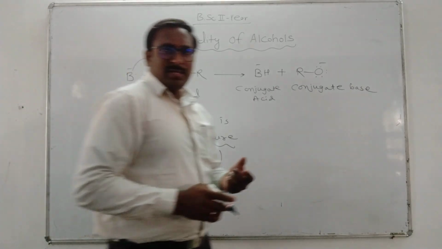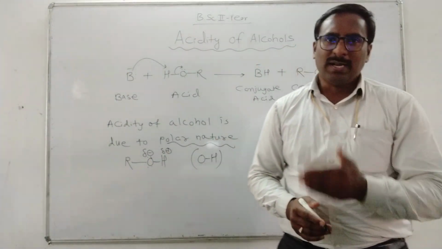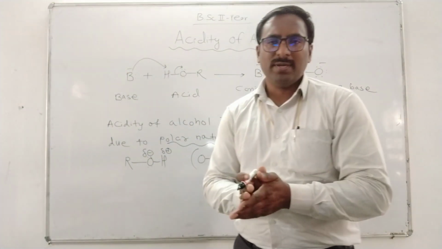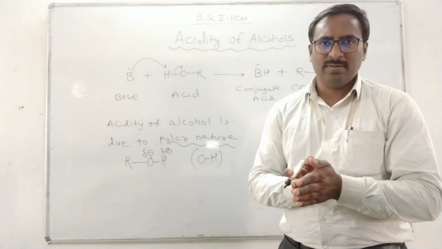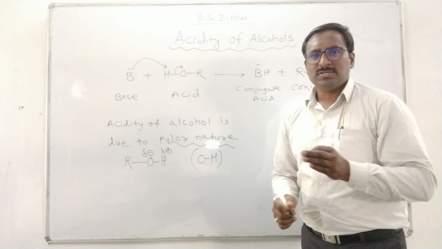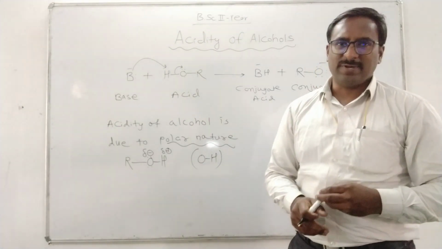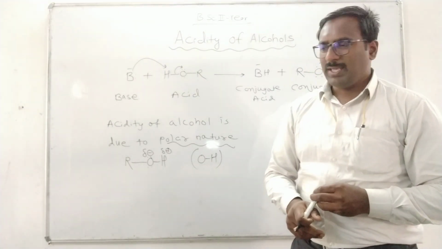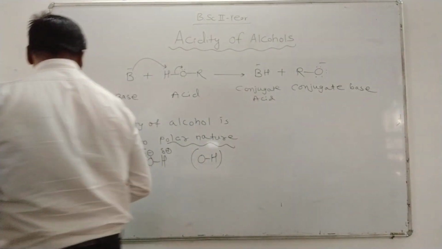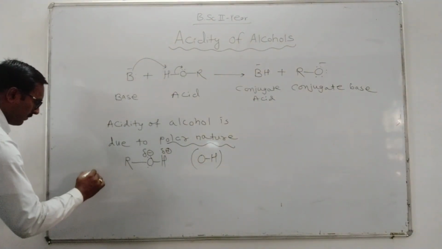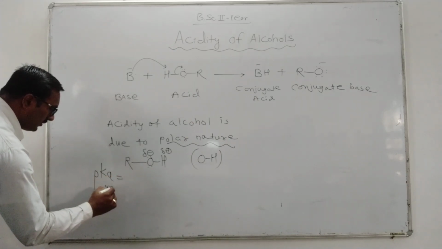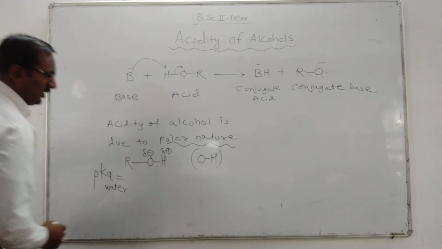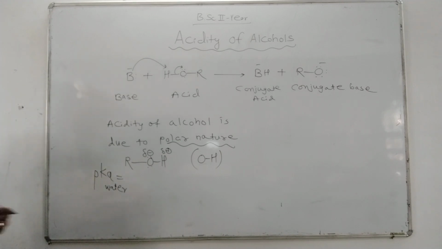Again, we want to compare the acidity. How much alcohols are acidic in nature? If you compare the acidity of alcohol with water and phenol, so alcohols are weaker acid than water as well as phenol. If you compare the Ka value for water, pKa, okay, we compare pKa of water. pKa of water is 15.7.